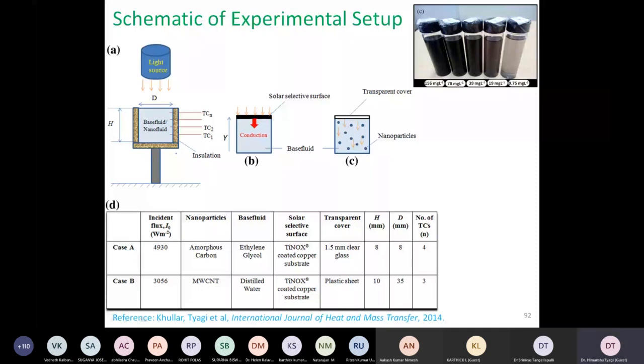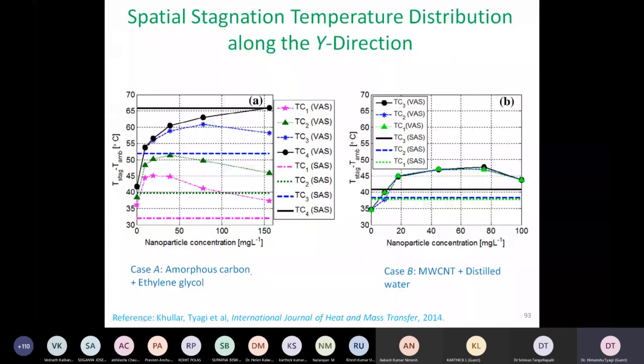The first case was that the black surface was on top and we were heating it from a light source from the top. The other condition was that we replaced this black surface with a transparent cover and put different types of nanoparticles, whose details are given over here. So we did two sets of experiments, one with amorphous carbon, one with multi-walled carbon nanotube. The results of these experimental studies are shown in this slide and the next one.